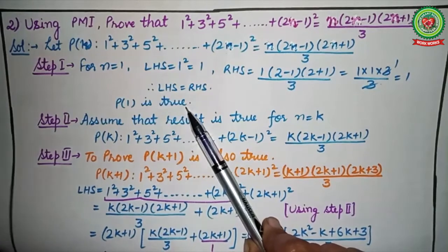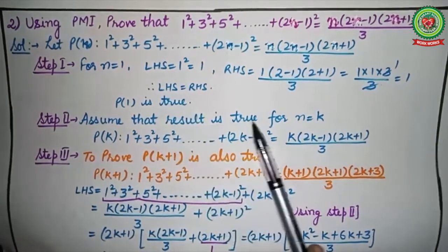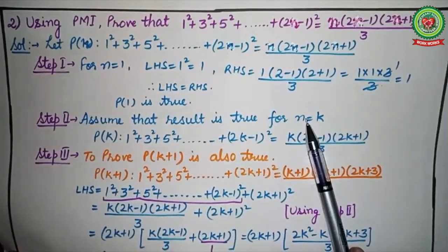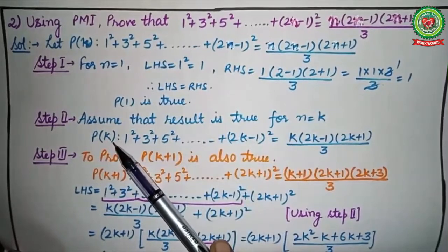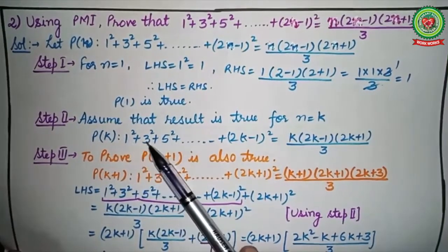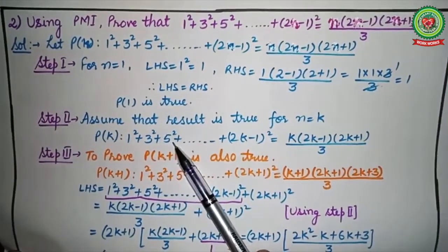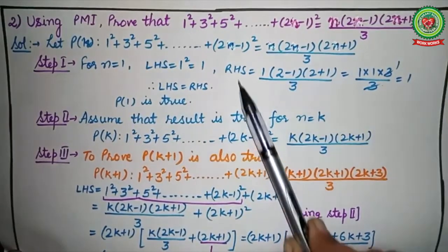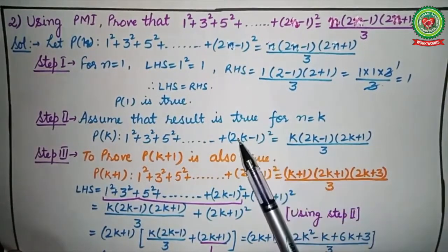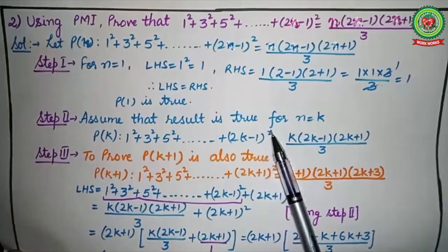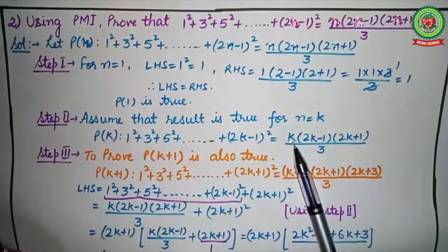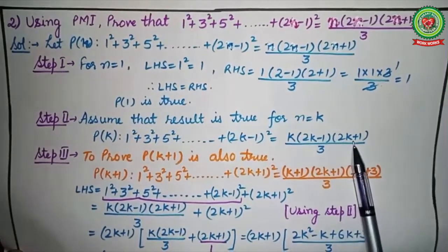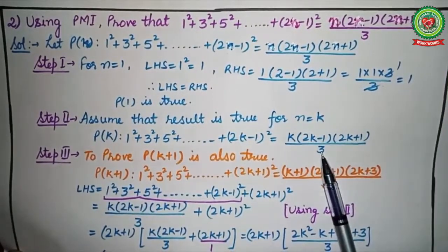In the second step we have to assume that the result is true for n is equal to k. That is P(k): 1 square plus 3 square plus 5 square plus so on till (2k minus 1) square. In place of n you have to just write k. It is equal to k into (2k minus 1) into (2k plus 1) upon 3.